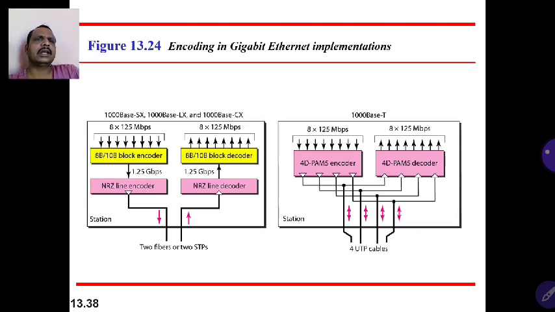Encoding in Gigabit Ethernet implementation: 1000Base-SX, 1000Base-LX, 1000Base-CX, all three use the line coding technique NRZ, and the block encoding technique is 8-bit to 10-bit. Okay, 8-bit to 10-bit, you use that.